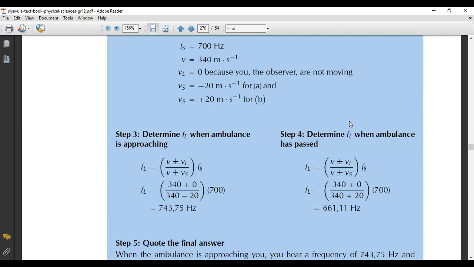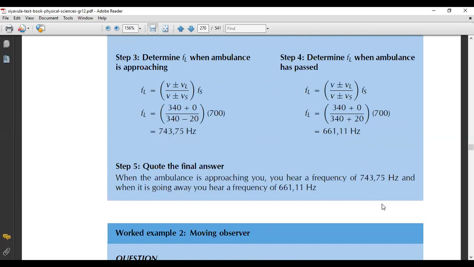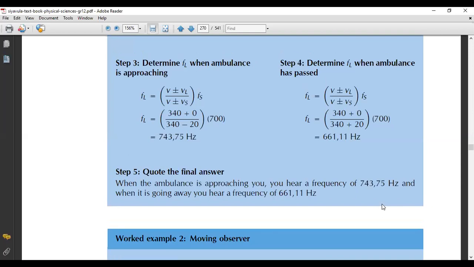So now we need to calculate the FL when the ambulance has passed. And in this case, it's a source moving away from the listener. In this case, it's going to be positive 20, and you're going to substitute everything like it was before, and this is going to give you 661.11 hertz. Okay, so when the ambulance is approaching you, you hear a frequency of 743.75, and when it is going away, you hear a frequency of 661.11. Okay, so that is our example for today.